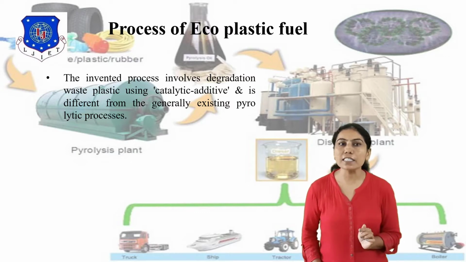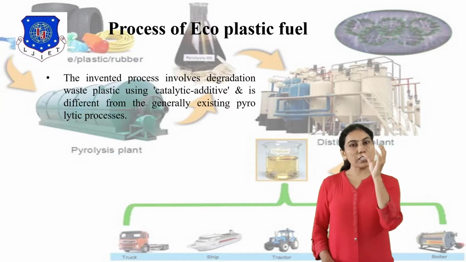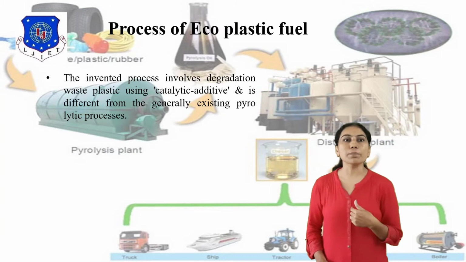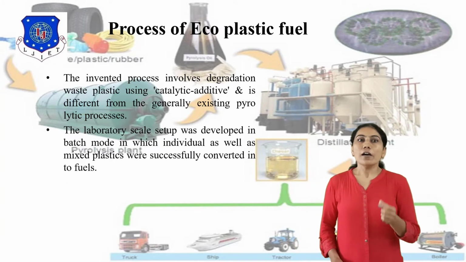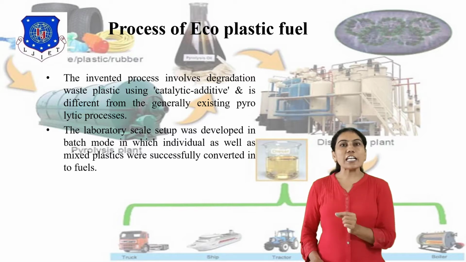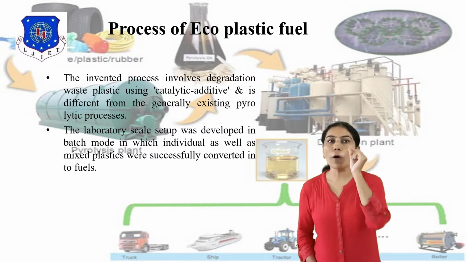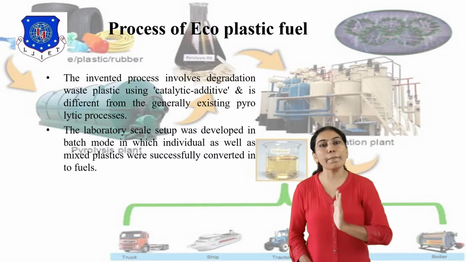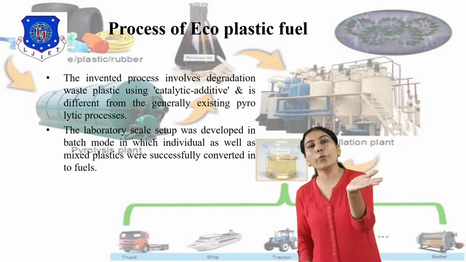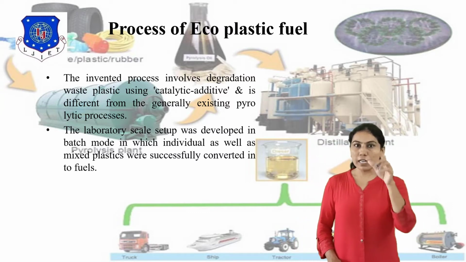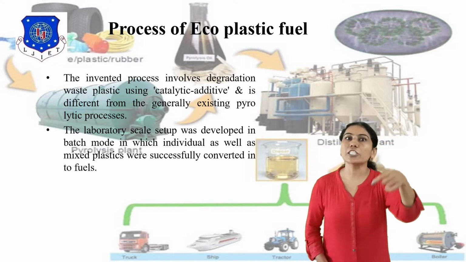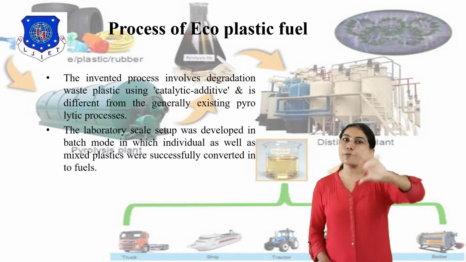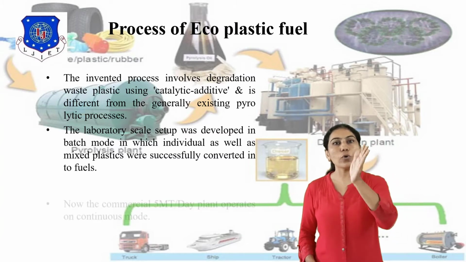The main step is the pyrolysis process. Heat is provided and the plastic is converted into powder form in the pyrolysis plant. The second point is that the laboratory scale setup was developed in batch mode, in which individual as well as mixed plastic is successfully converted into fuel. It means the laboratory scale setup is a batch process, and both individual and mixed plastic are very successfully converted into fuel.